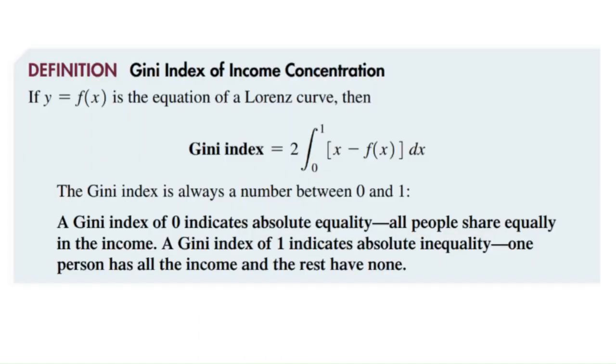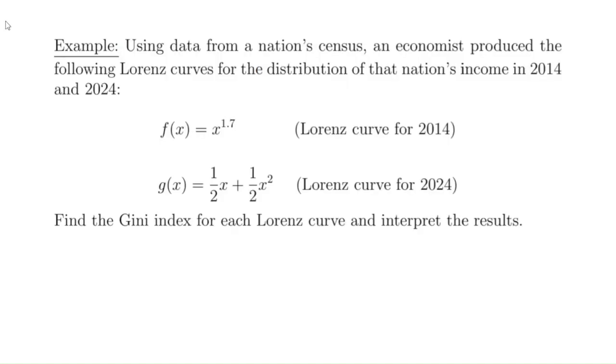So our book has this definition. If y equals f of x is the equation of a Lorenz curve, the Gini index is just the integral from 0 to 1 of x minus f of x dx, and then we double it. And the Gini index is always going to be a number that's between 0 and 1. And remember, a Gini index of 0 indicates absolute equality. All people share equally in the income. And a Gini index of 1 indicates absolute inequality, so where one person has all the income and the rest have none. So let's do an example.